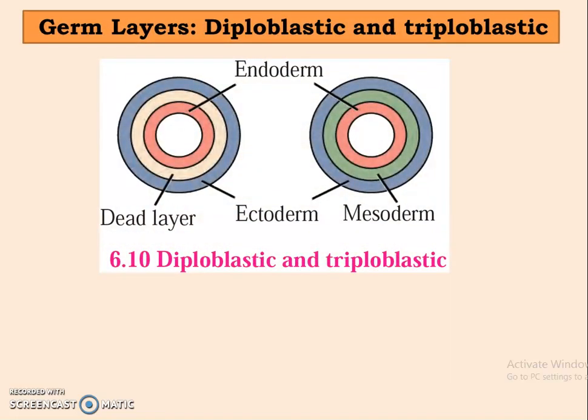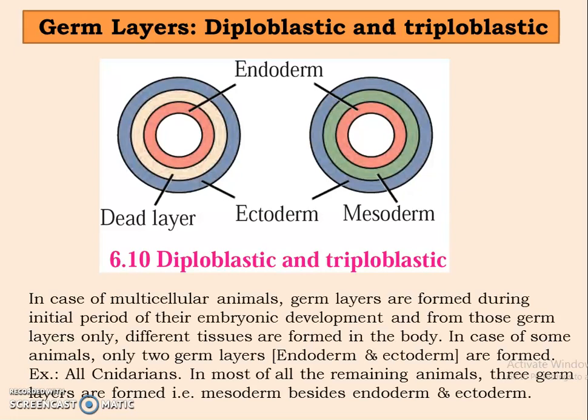Now let us come to what is meant by germ layers, that is diploblastic and triploblastic. What do these terms indicate? Now in the case of multicellular animals, germ layers are formed during the initial period of their embryonic development, and from those germ layers only different tissues of the body are formed. Now in case of some animals, they have only two germ layers, namely the endoderm and the ectoderm. For example, all the cnidarians have only two germ layers.